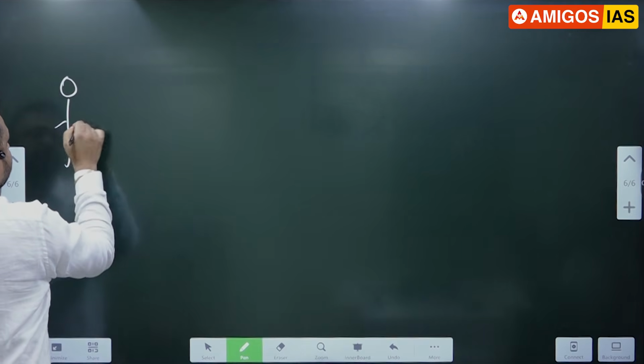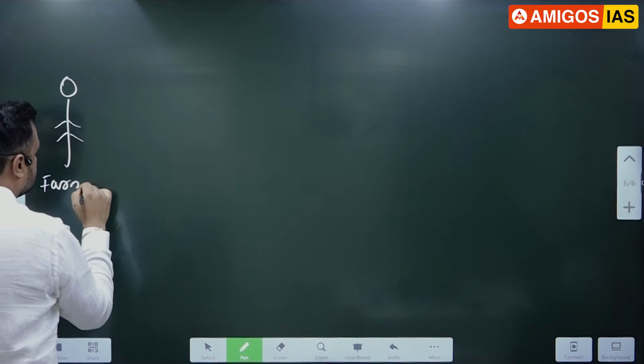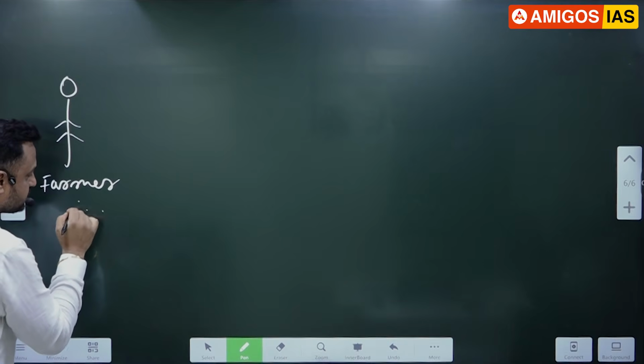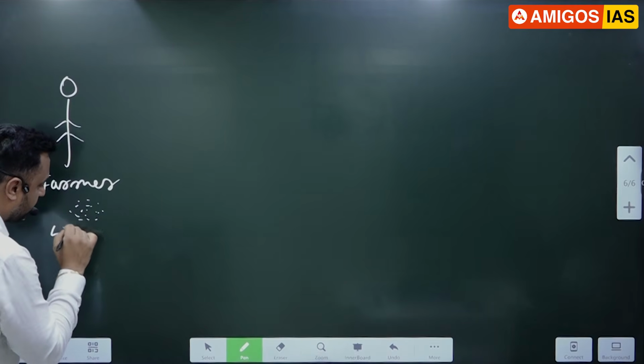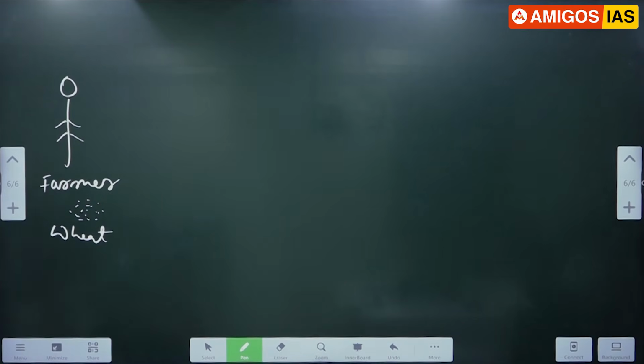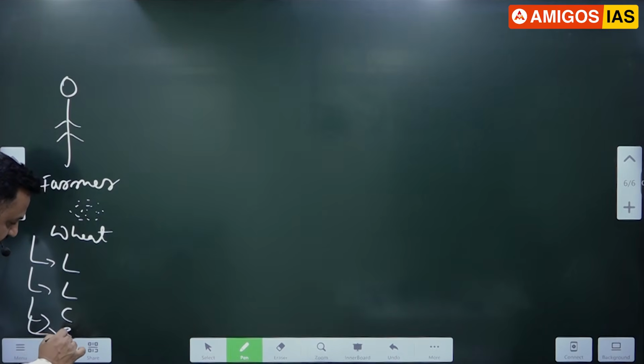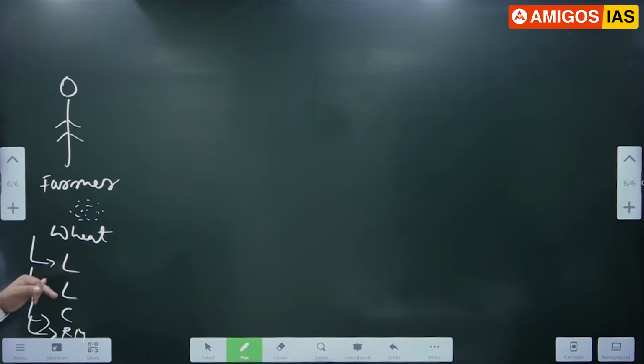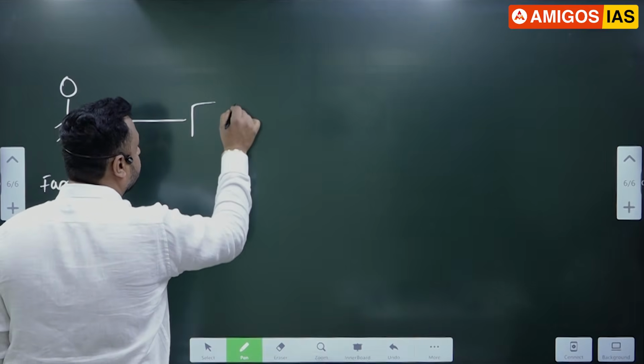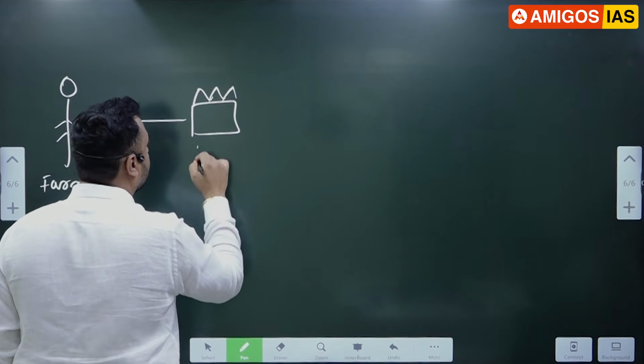Sir, assume that there is a farmer here. Farmer has produced wheat. Obviously, to produce the wheat, what are the factors of production, sir? Land, labor, capital, raw material. Now, after spending money on land, labor, raw material, capital, and everything, he produced wheat. He tried to sell this wheat to flour mill person.